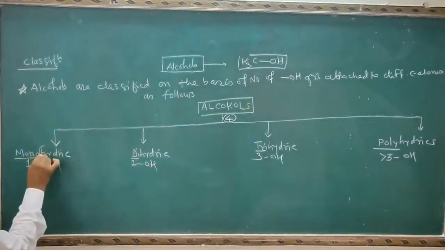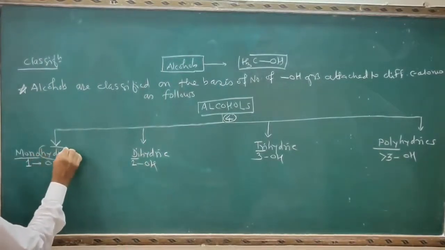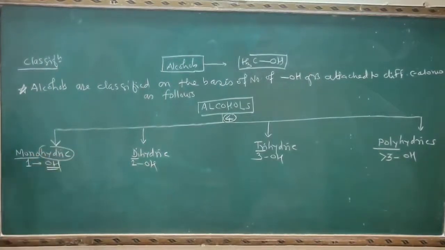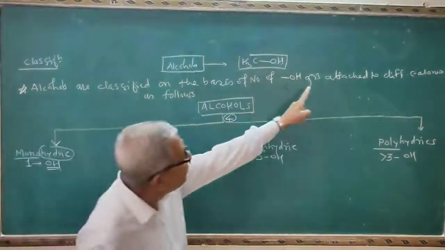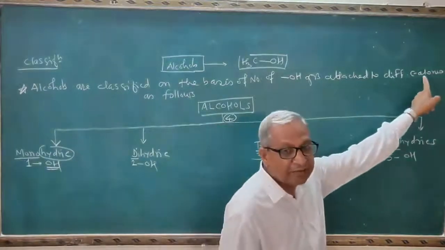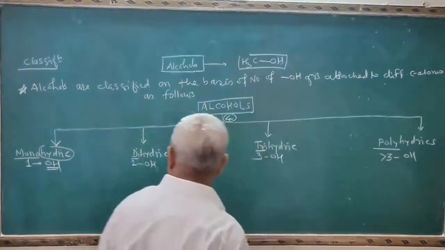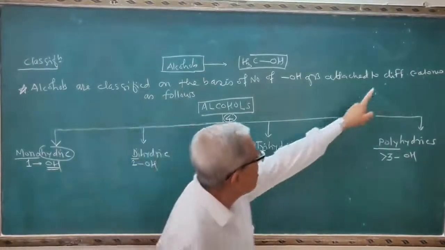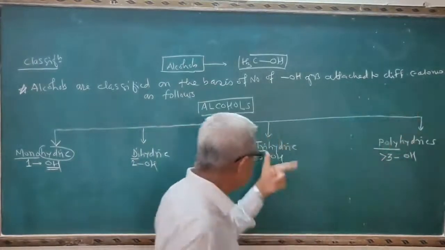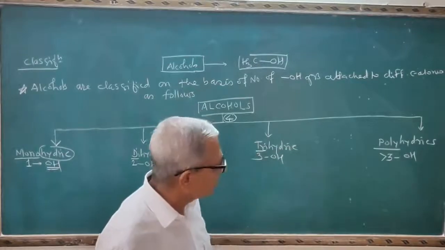You know the meaning of the term hydric. Hydric indicates OH. The alcohol which contains only one OH group is known as monohydric alcohol. The alcohol containing 2 OH groups on different carbon atoms is called dihydric alcohol. 3 OH groups on different carbon atoms is called trihydric alcohol.